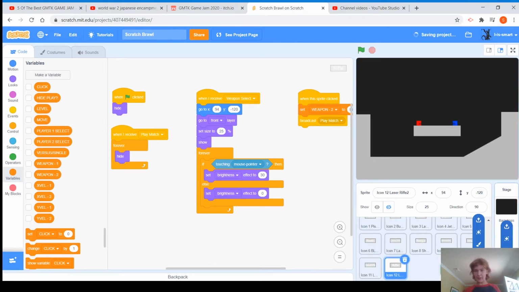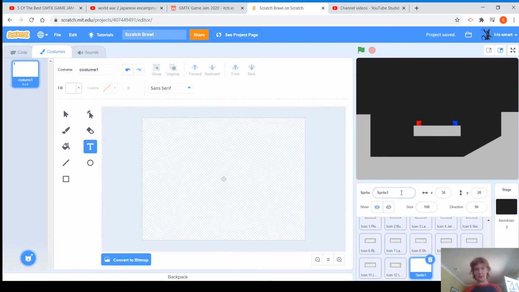Okay, so let's just paint a new sprite. This will be called player 1 weapon. And now to make all of the costumes. All 12 costumes. This will be great. Okay, so let's just name the first one Pistol.